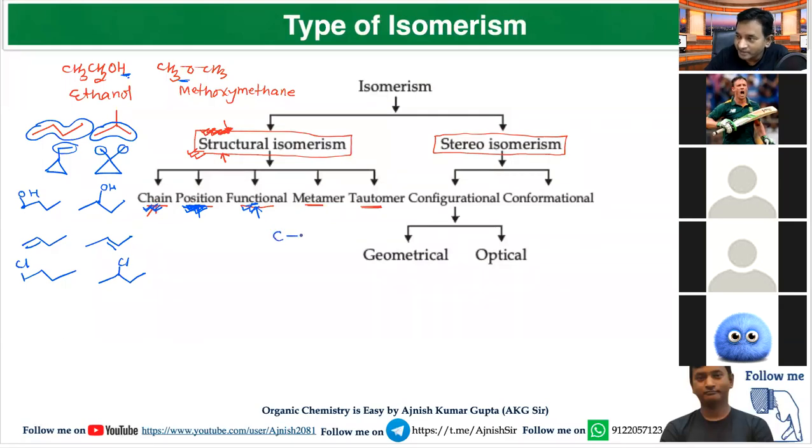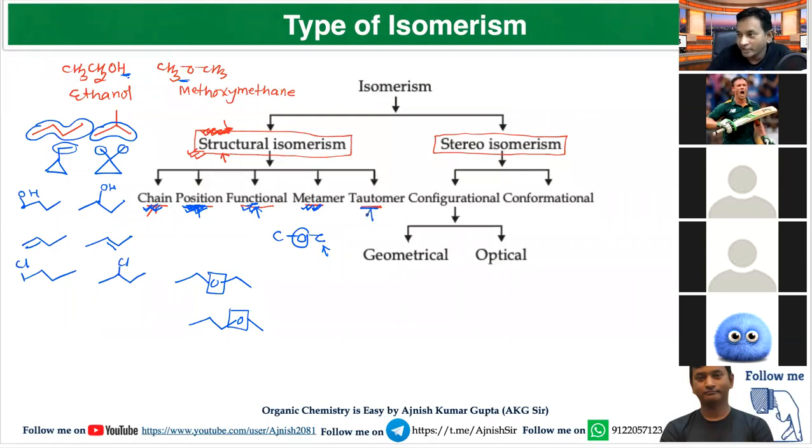If there is any type of change in carbon atom along the polyvalent atom, then such isomers are called metamers. Look over this. If I take this ether and this type of ether, here the number of carbons on this side is 2, on this side is 2, but here the number of carbons on this side is 3 and this side is 1. So there is a difference in carbon along the heteroatom. So they are called metamers. Is it clear for everyone? Yes, sir.